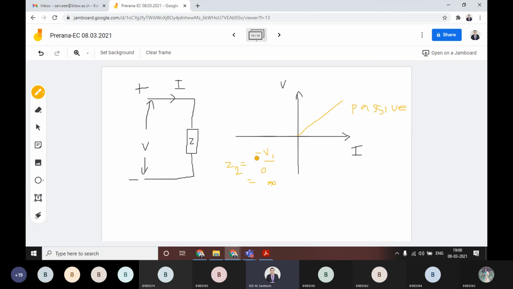If the same impedance is there, we call it a bilateral element. All other elements are unilateral. Then this kind of a line can be represented as unilateral. Any other? Unilateral, okay, it is correct. And passive, okay. Very good. This one is non-linear.